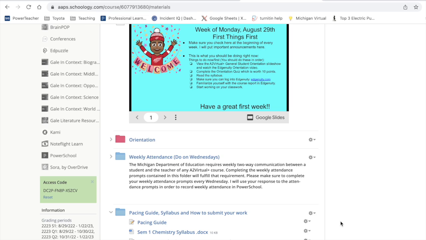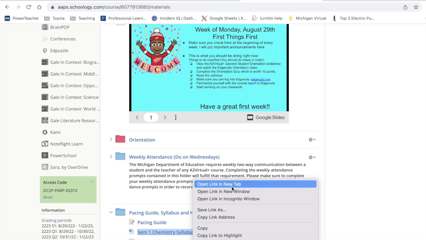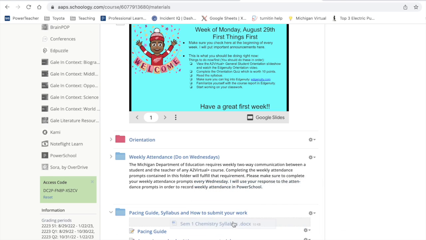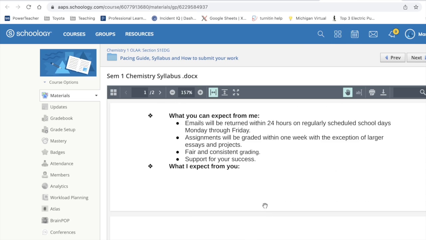Not that I'm trying to be mean. It's just that we've got to kind of have that hard set deadline there for that. It works out best for you and best for me. One thing in the syllabus I do want to look at, so I'm going to go ahead and open that up, is the retake policy. Okay, so the retake policy is found towards the bottom of the syllabus.